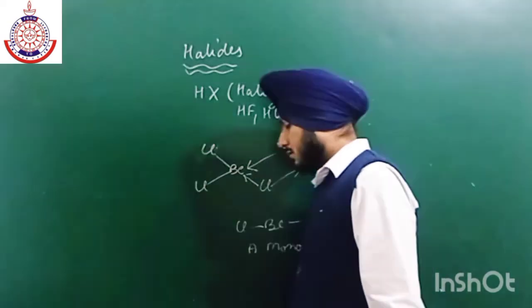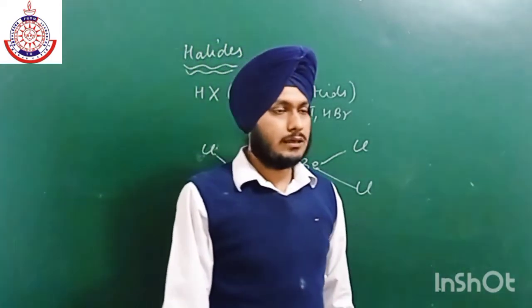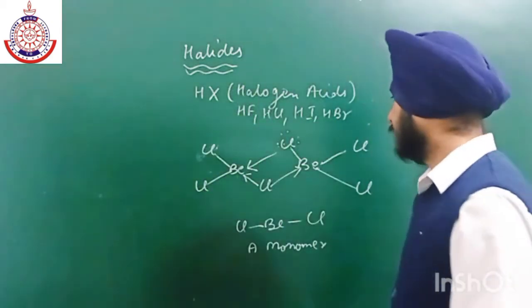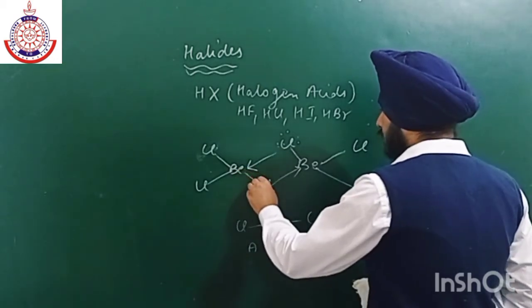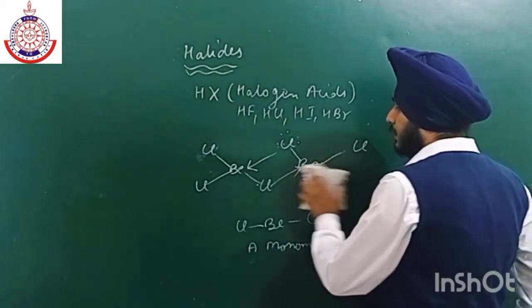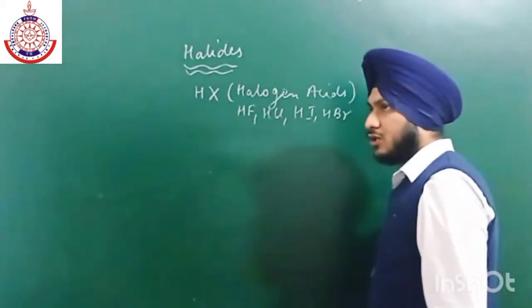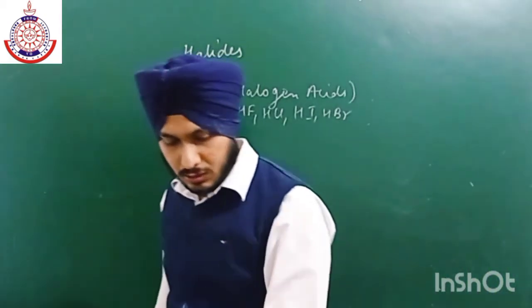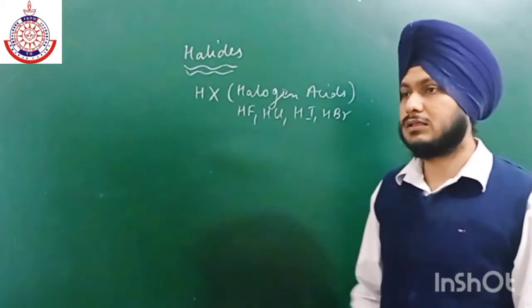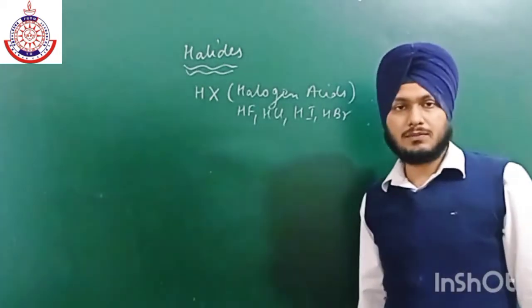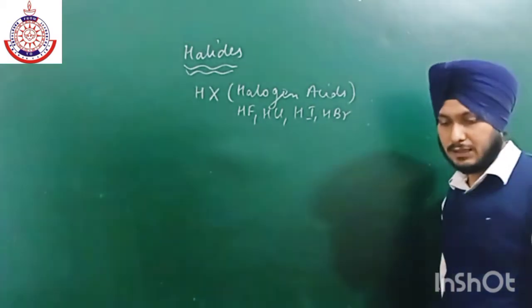Okay, so this is all about BeCl2. Here we have a single bond. There are two coordinate bonds and two covalent bonds present in each structure.